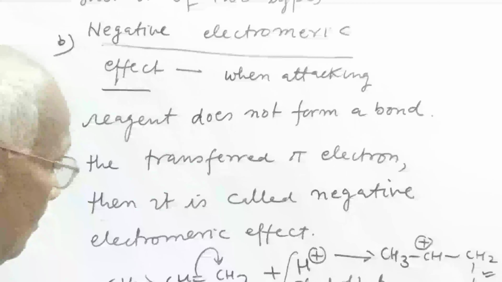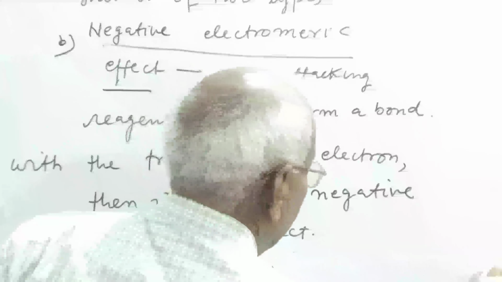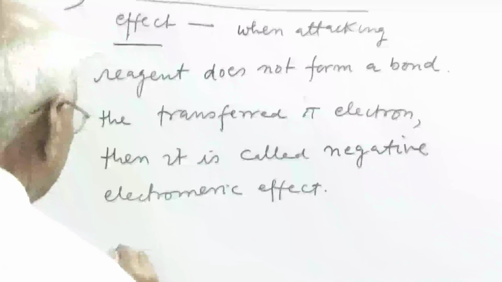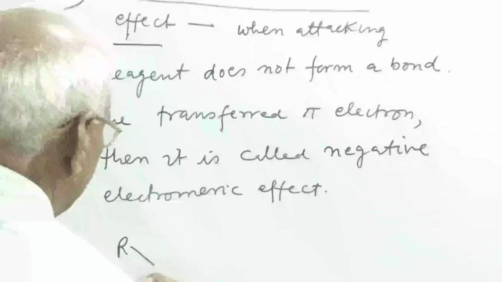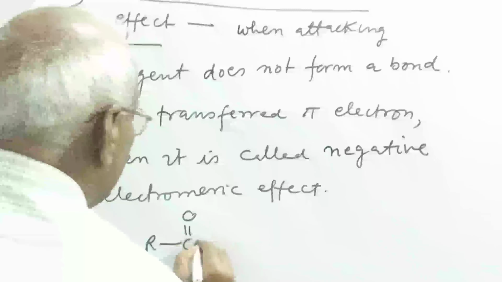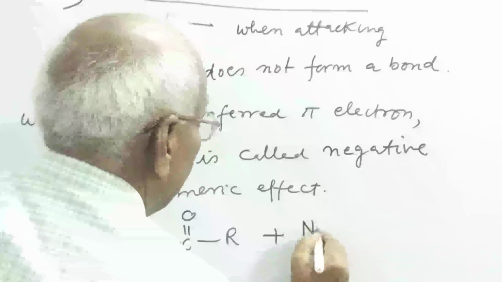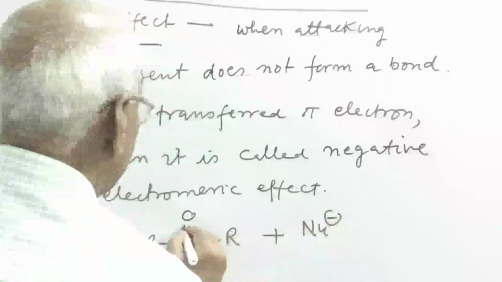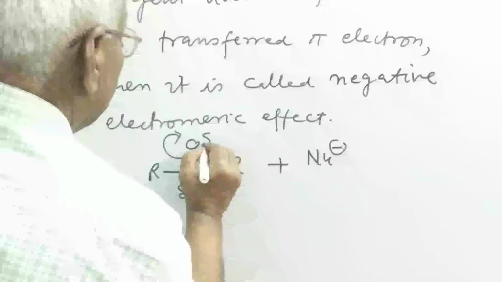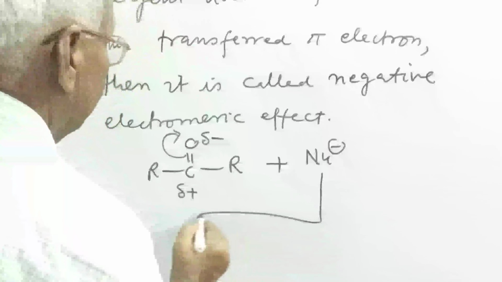For example, take another example. This is R, CO, R, and this is a hydride ion or say any nucleophile. The pi electron transfer is shown like this. This is positive, this is negative. This nucleophile attacks over here.